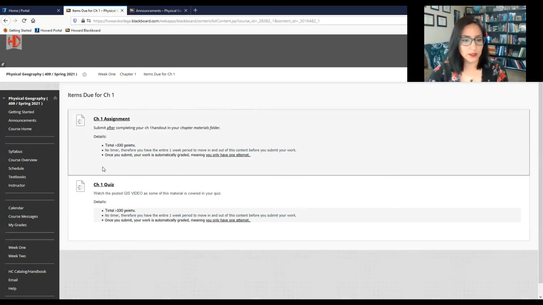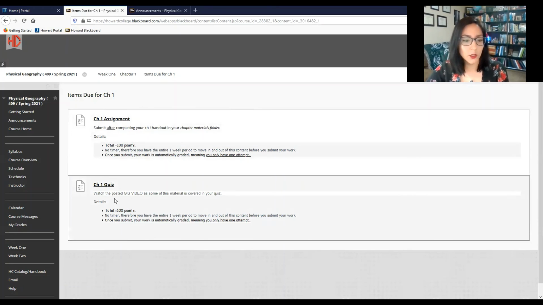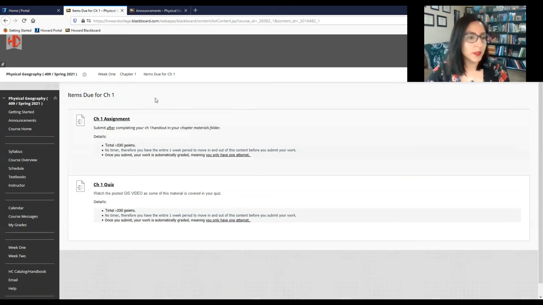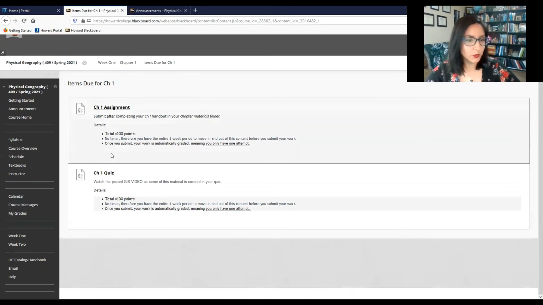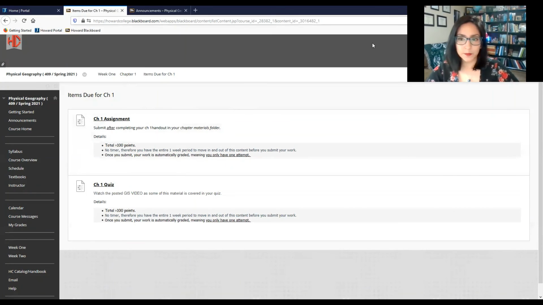If you read through this, this is also very helpful. So make sure you don't skip over anything or be eager to click on anything. There's usually some little explanation that tells you what you should be looking at in order to complete this assignment. So for this chapter 1 assignment, make sure that you look at that handout that was posted in your materials folder. You'll need to utilize that in order to complete this assignment. The quiz, on the other hand, you will have needed to watch that GIS video that was posted, again, in your materials folder. So that's the setup of your course on a week-to-week basis.